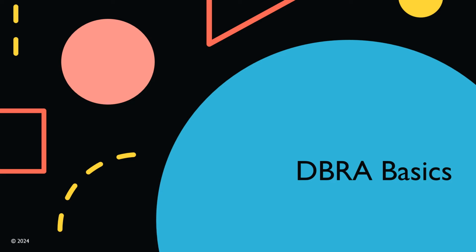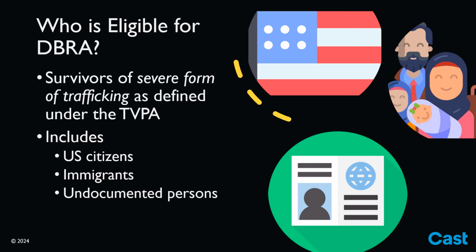In this first section, we will cover who is eligible for DBRA relief, which items may be blocked from a credit report with DBRA, and important advisements survivors should be aware of before applying for relief. Any survivors who have experienced a severe form of trafficking in persons, as defined in federal law through the Trafficking Victims Protection Act, or TVPA, can apply to block negative credit information with the DBRA. This includes U.S. citizens and immigrants, even ones without immigration status.